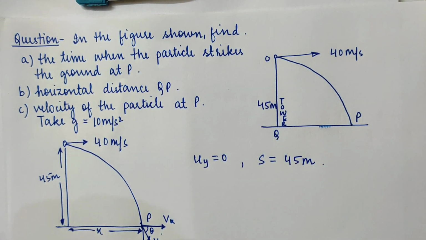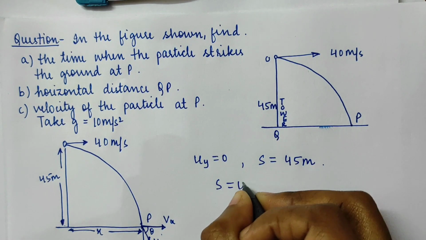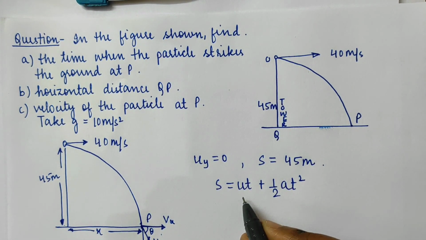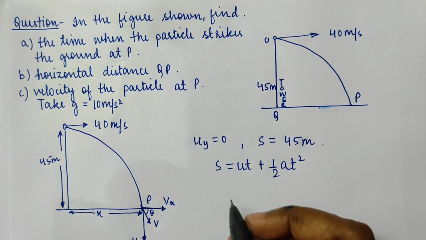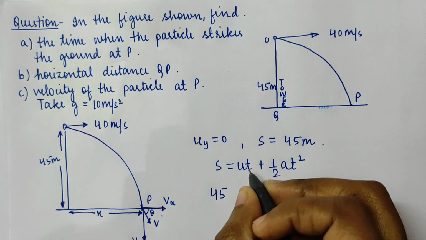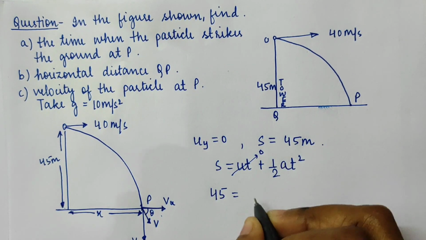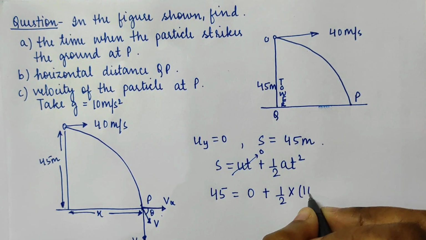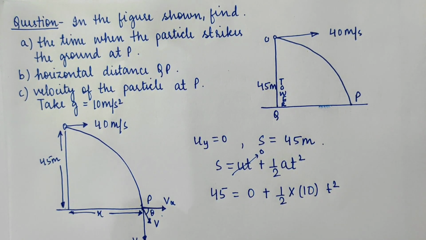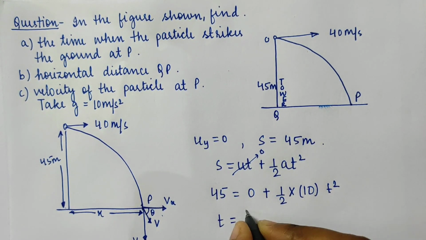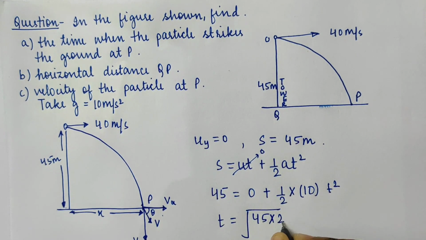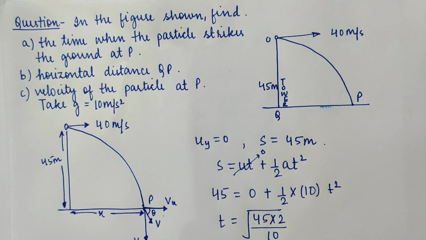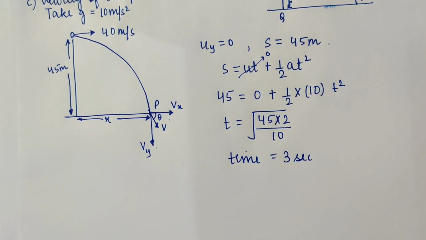So I am applying the second equation of motion for this. S equals ut plus half a t squared, where u is the velocity in the vertical direction, that is uy. S is 45. This whole term will be 0 because the value of u is 0, plus half into g, which is 10, into t squared. T I have to find. So t will come out to be under root of 45 into 2 by 10. So time will be 3 seconds. Total time of flight will be 3 seconds.